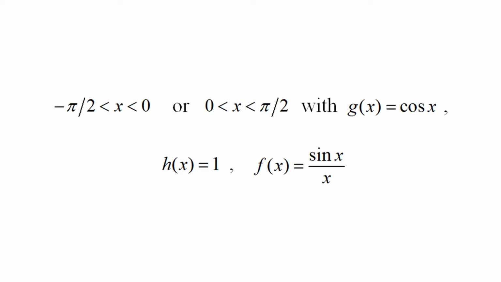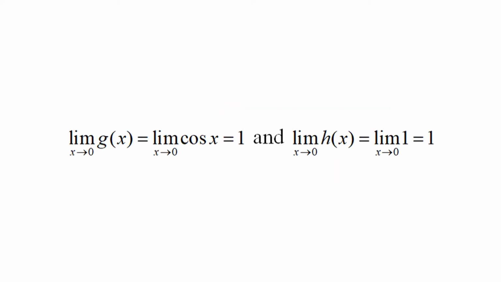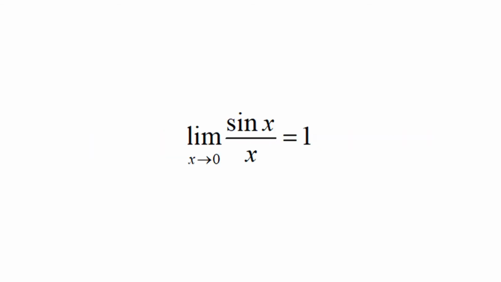With g(x) = cos x, h(x) = 1, f(x) = sin x/x is sandwiched between g(x) and h(x), where the limit of g(x) as x approaches 0, which is the limit of cos x, is 1, and the limit of h(x) as x approaches 0 is the limit of 1, which is equal to 1. Hence, by the squeeze theorem, the limit of sin x/x as x approaches 0 is 1.